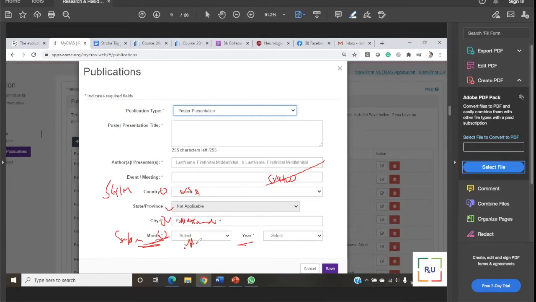Now the question is, then what is the meaning? They said, oh, but that means I have not presented yet. Yes, you have not presented, but people know that once you submit, it will take 6 to 8 months. That's why only this section allows forward dates for one more year. So you can change the year to 2021 and still it is good here. They will let you do that.